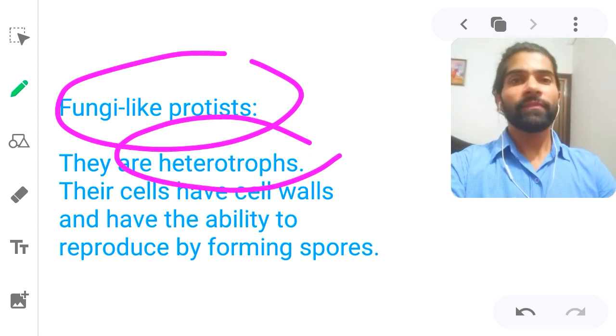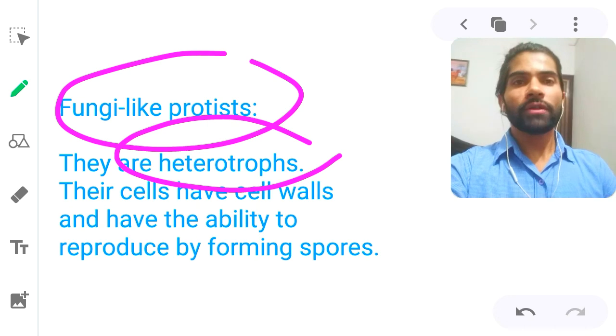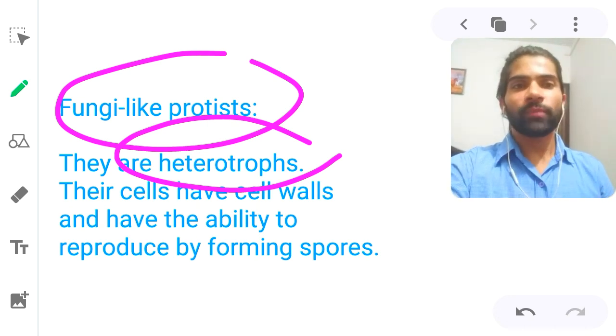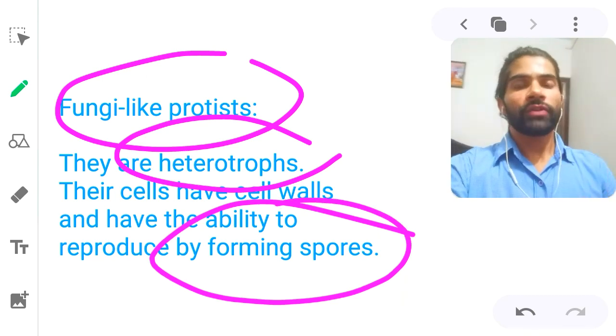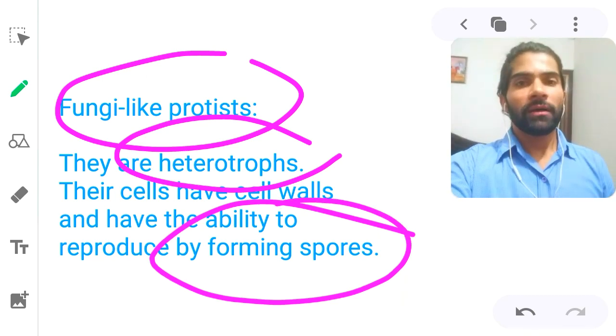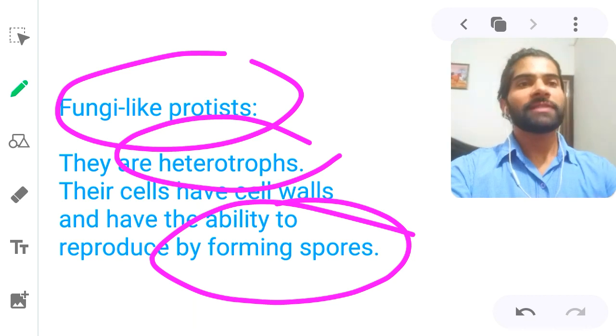And fungus like, because they are heterotrophs, because fungus are heterotrophic, they depend on the other organism for their nutrition. Their cell have cell walls and have the ability to reproduce by forming spores, because वो spores बनाते हैं for their reproduction, for making a continuity of the organism. So वो form करते हैं spores.